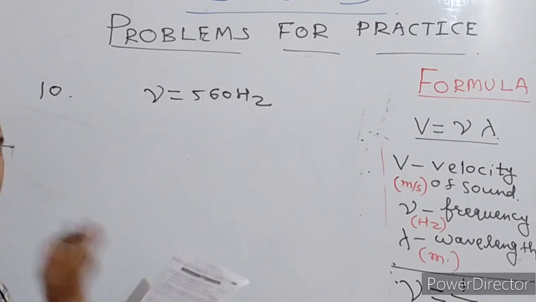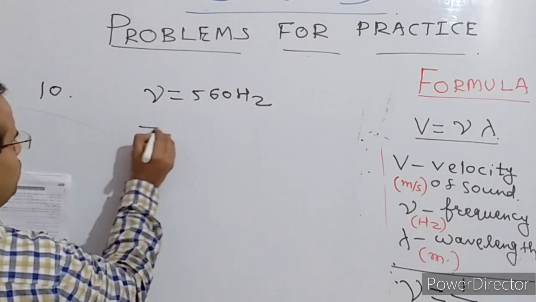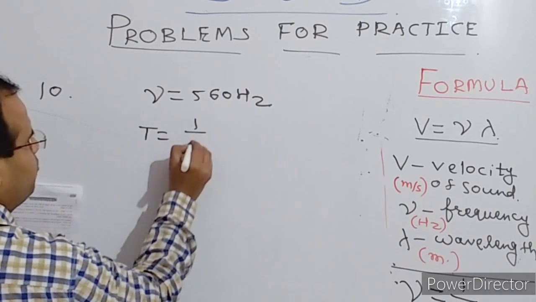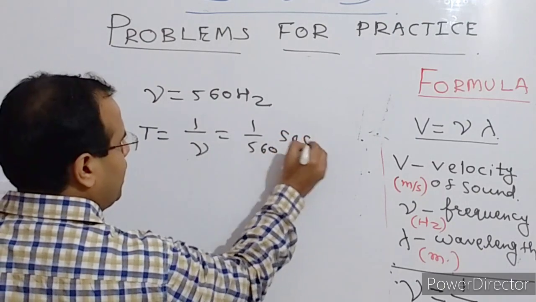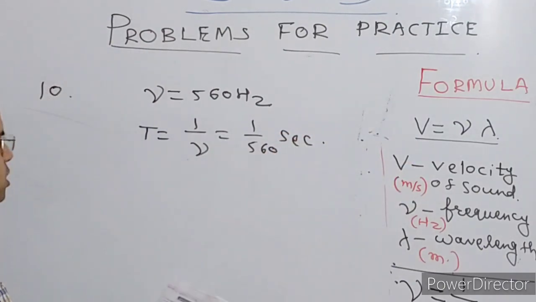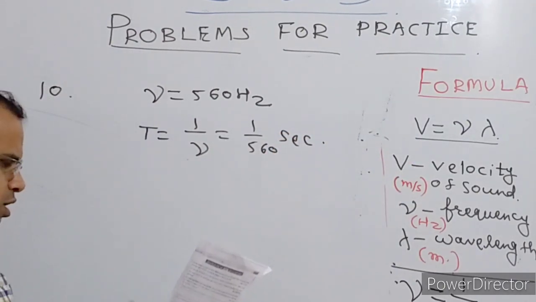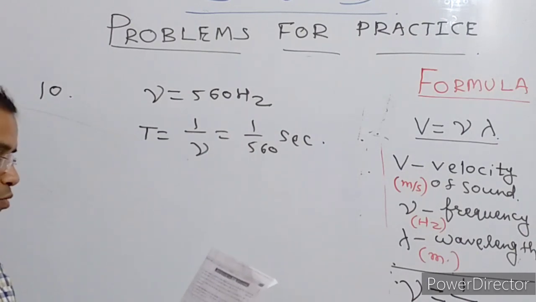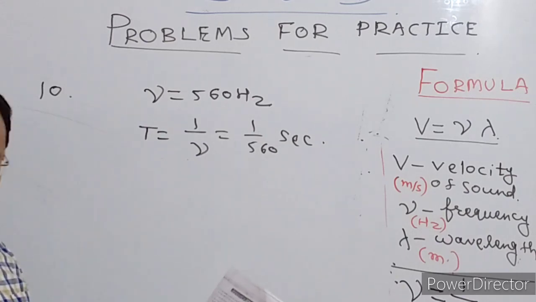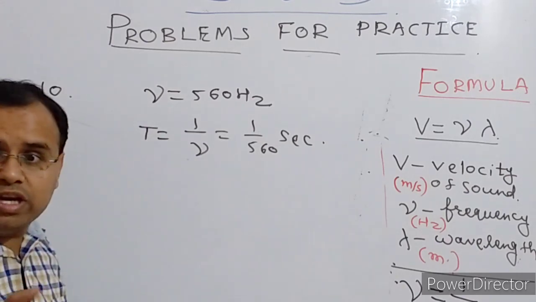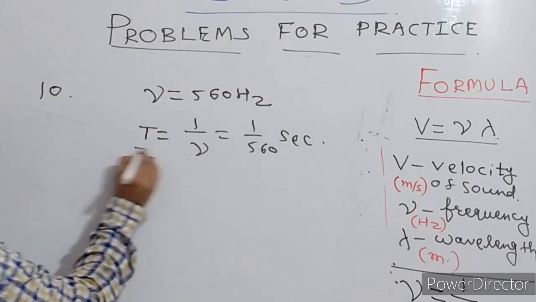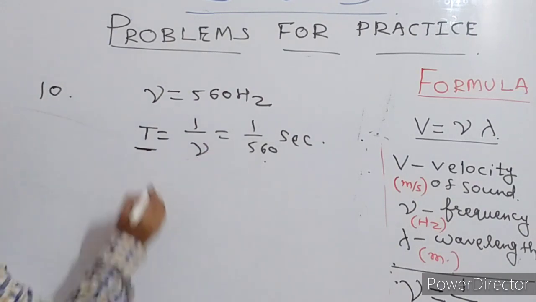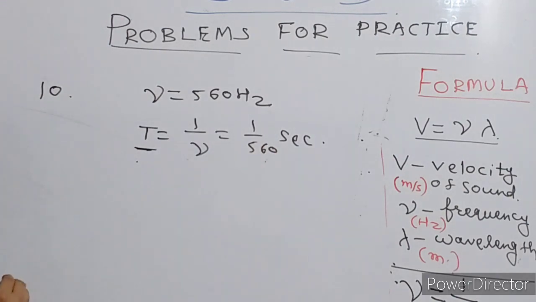Okay, speed of sound is given. See, frequency is given, so time period we can find. Time period would be 1 upon nu, that is 1 upon 560 seconds, right? This is the time period. Now, how far does it travel when it completes 30 vibrations? So we have to find the time taken to complete 30 vibrations. Time taken to complete one vibration is the time period, and time period is 1 by 560 seconds.